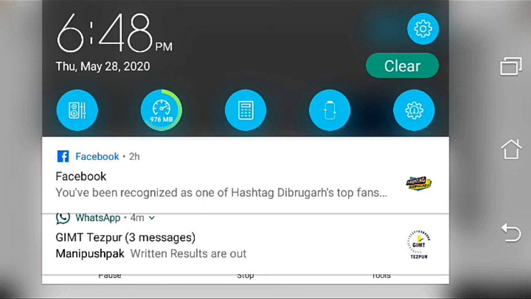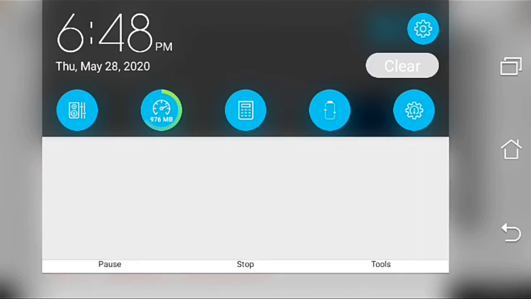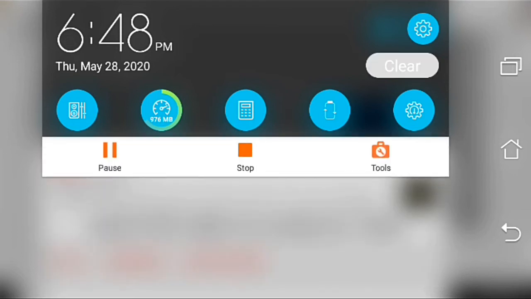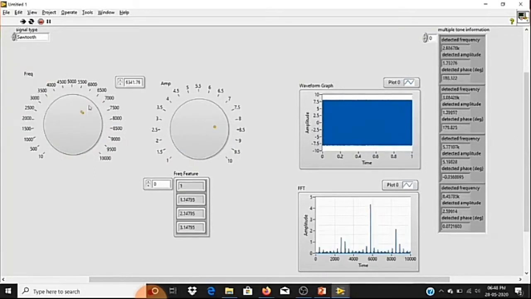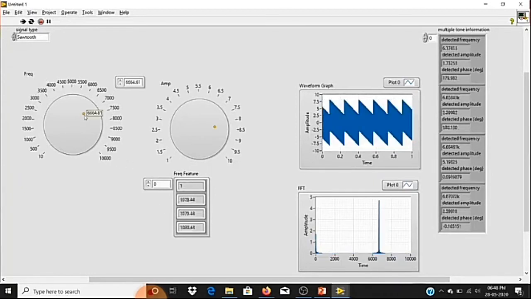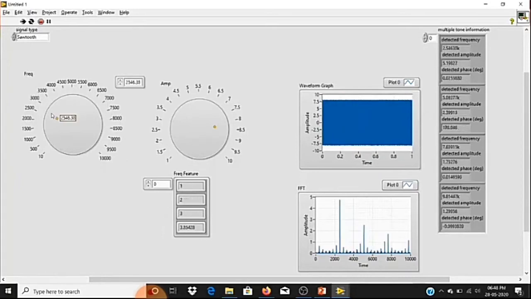So this feature will be common for any amplitude. If I vary the amplitude, this feature will not vary. If I vary the frequency also, as I have crossed more than 5000, it is giving a different value. Why? Because my maximum sample count I have given as 20,000. If I increase the number of samples, this error will not come. Right now, as I have given 20,000, I can vary up to 2000, and up to 2000 you will get a proper value.